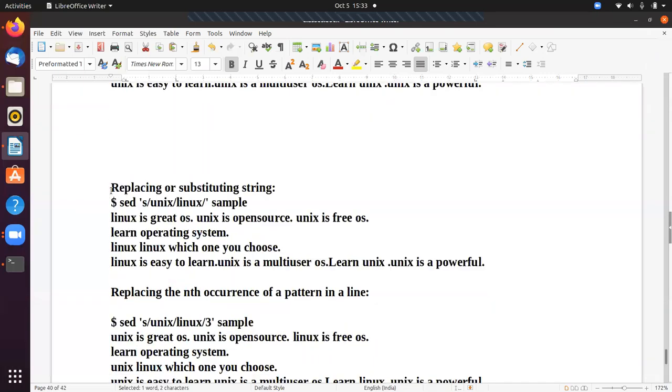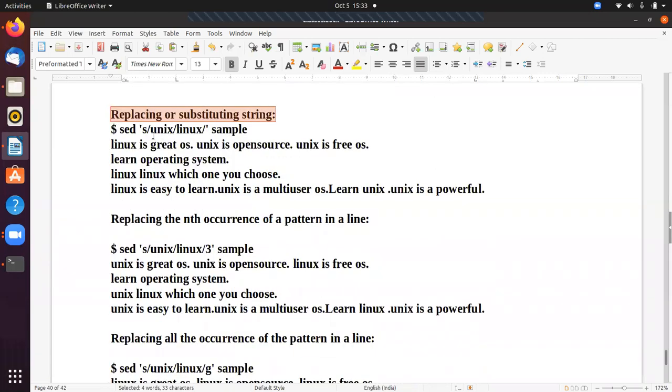So next, replacing or substituting strings. Replacing or substituting means here, I want to replace the Unix word with the Linux word. Then I can use s. So s means substitute.